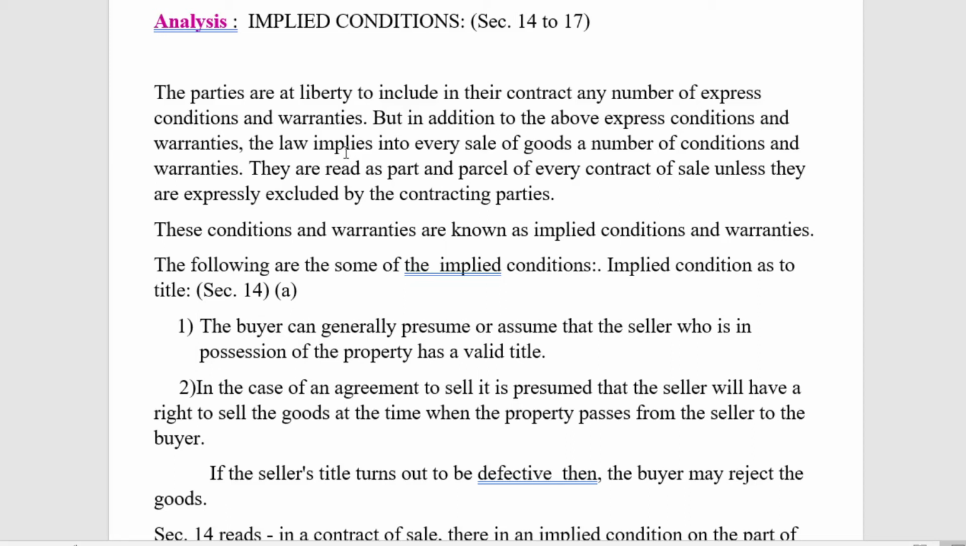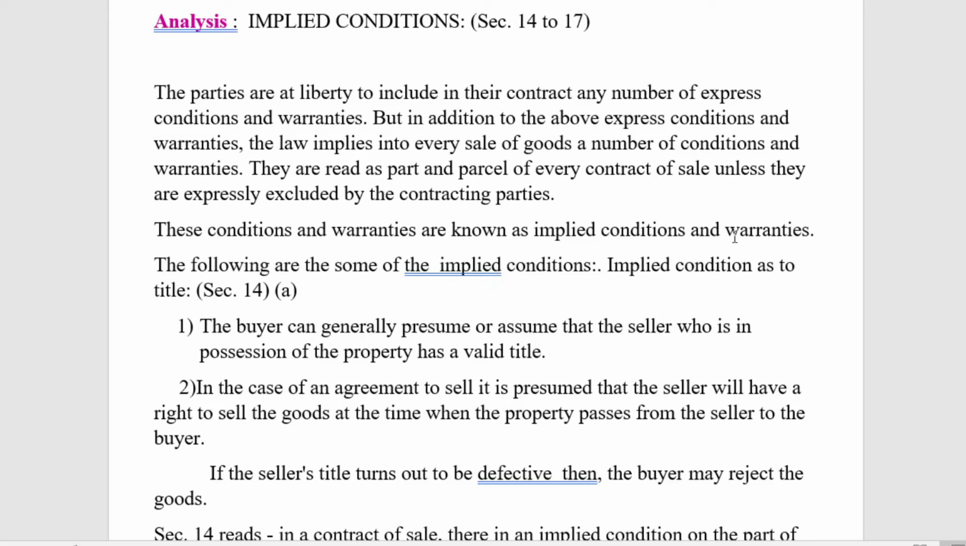So they are read as part and parcel of every contract of sale unless they are explicitly excluded by the contracting parties. Whichever the law prescribes has to be read as part and parcel, that is, it should be read along with and followed along with whatever conditions and warranties the buyer and seller make. That is a very important thing with regard to the given problem. So these conditions and warranties are known as the implied conditions and warranties.